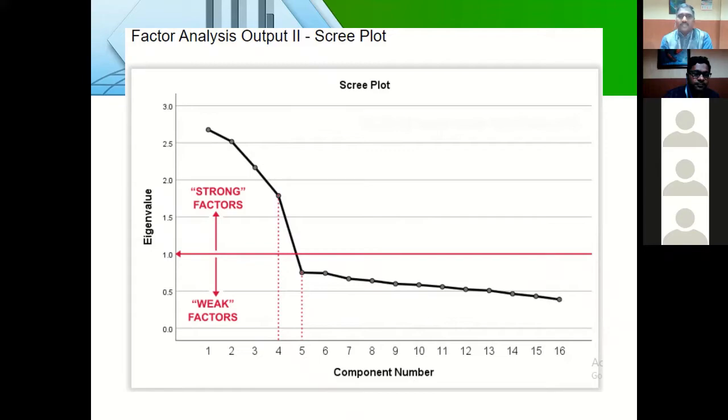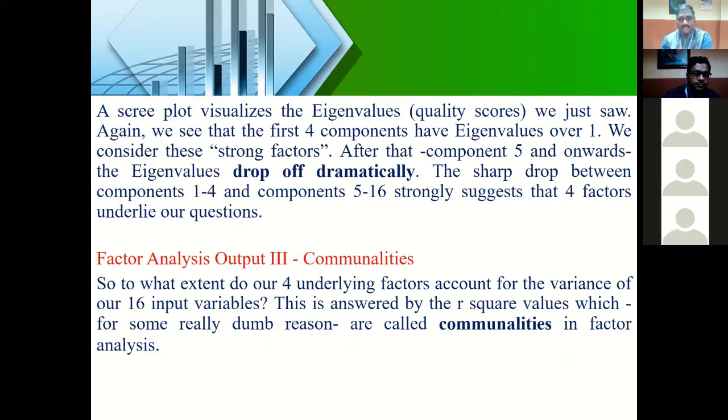So from this we can say that out of those 16, it shows that it is better to compress all the 16 into 4 factors. That is what the scree plot gives. This is the explanation for that. And the third output is communalities, right? Communalities, that is called the factor load.